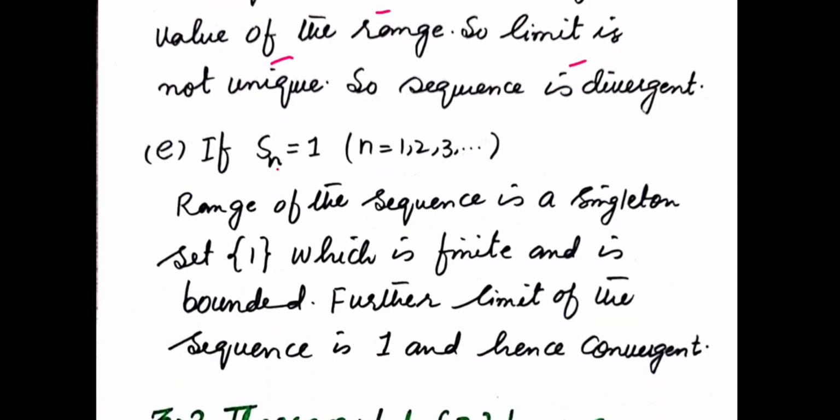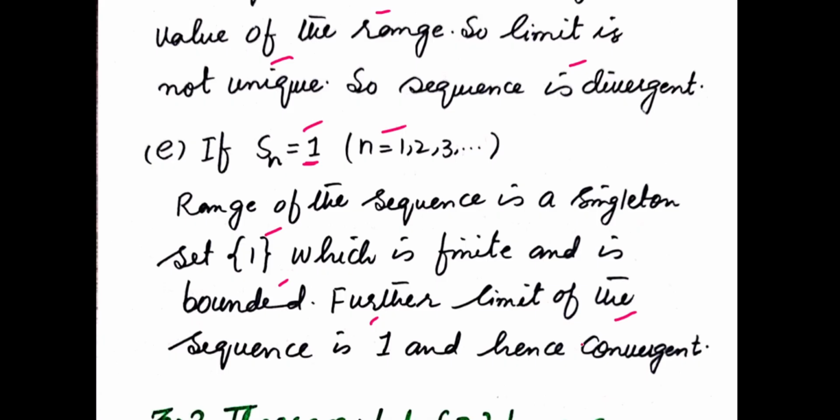This is a constant sequence: for any positive integer n, each term of the sequence is always equal to 1. So the range of this sequence is a singleton set, that is finite, and hence it is bounded. Further, the limit of the sequence is always 1, and hence it is a convergent sequence.